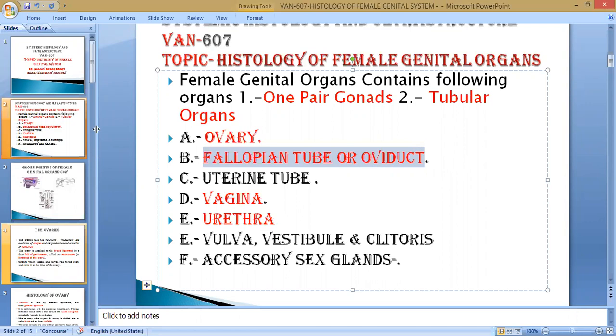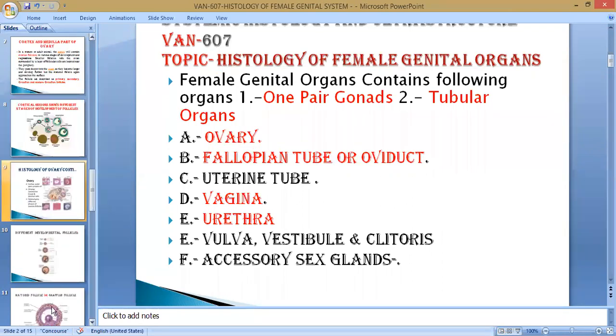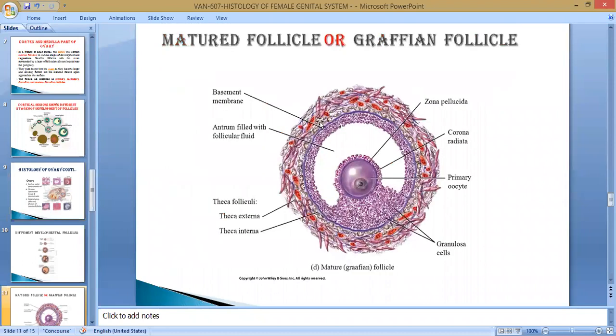Okay, so I think this is completed for today. Any query? You must be aware of these structures. The Graafian follicle is an important structure. Sometimes the examiner asks you to draw a neat and clean diagram of the fallopian tube and Graafian follicles.